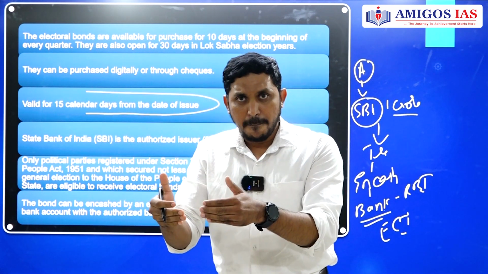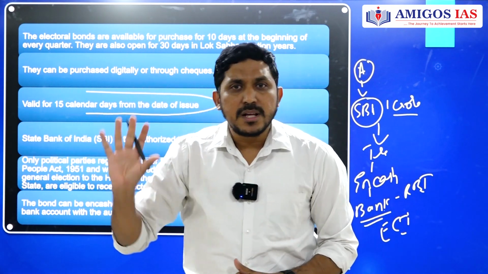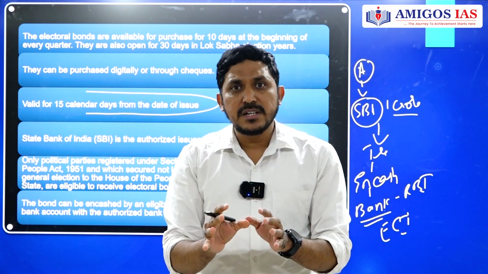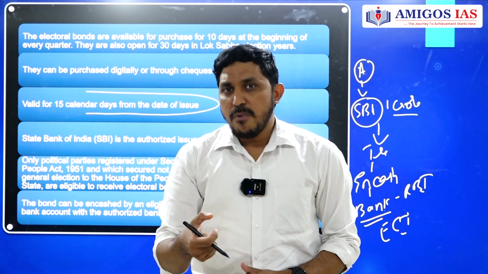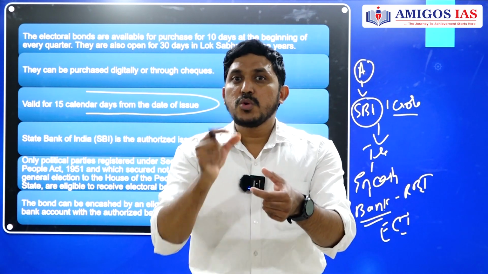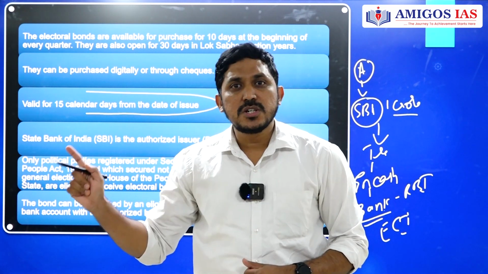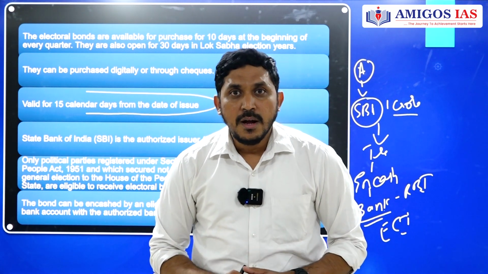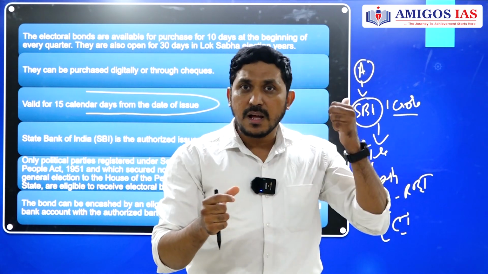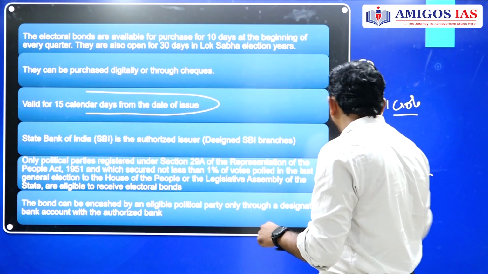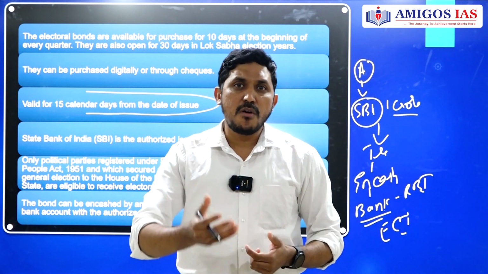On the date of issue, once I get that bond, I will give it to a particular political party. That party's treasurer will have 15 days to encash that bond, and that can be done only through a particular bank which is under supervision of RBI and also mentioned to the Election Commission of India. That means they know in what bank you are encashing that particular electoral bond. This is how the process will go on. Fine. But the point is, the bond will not have the name of the bearer.